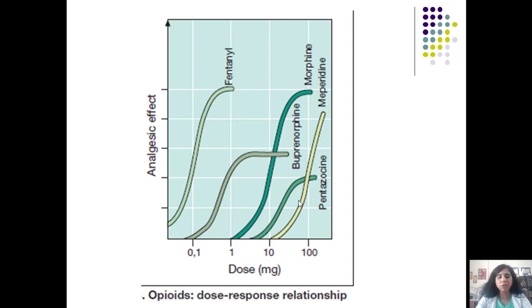So this is about the dose response curve of the opioids, and this explains everything, students. This explains that pentazocine is a mixed agonist antagonist having action on the delta and the kappa receptor. Buprenorphine has a mu agonistic action and a kappa antagonistic action. So it's a partial mu agonist. That is why its final height is less as compared to fentanyl and morphine, students.